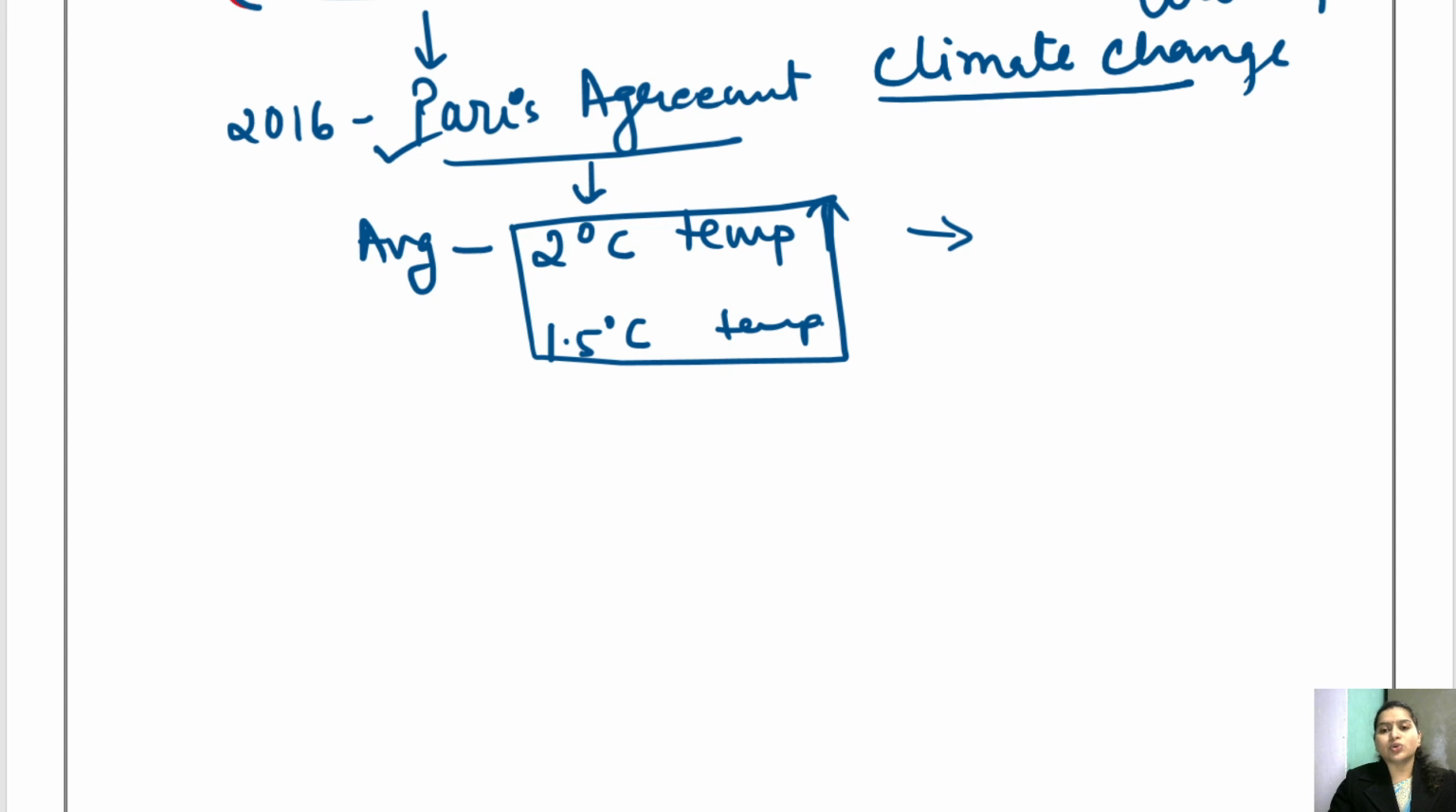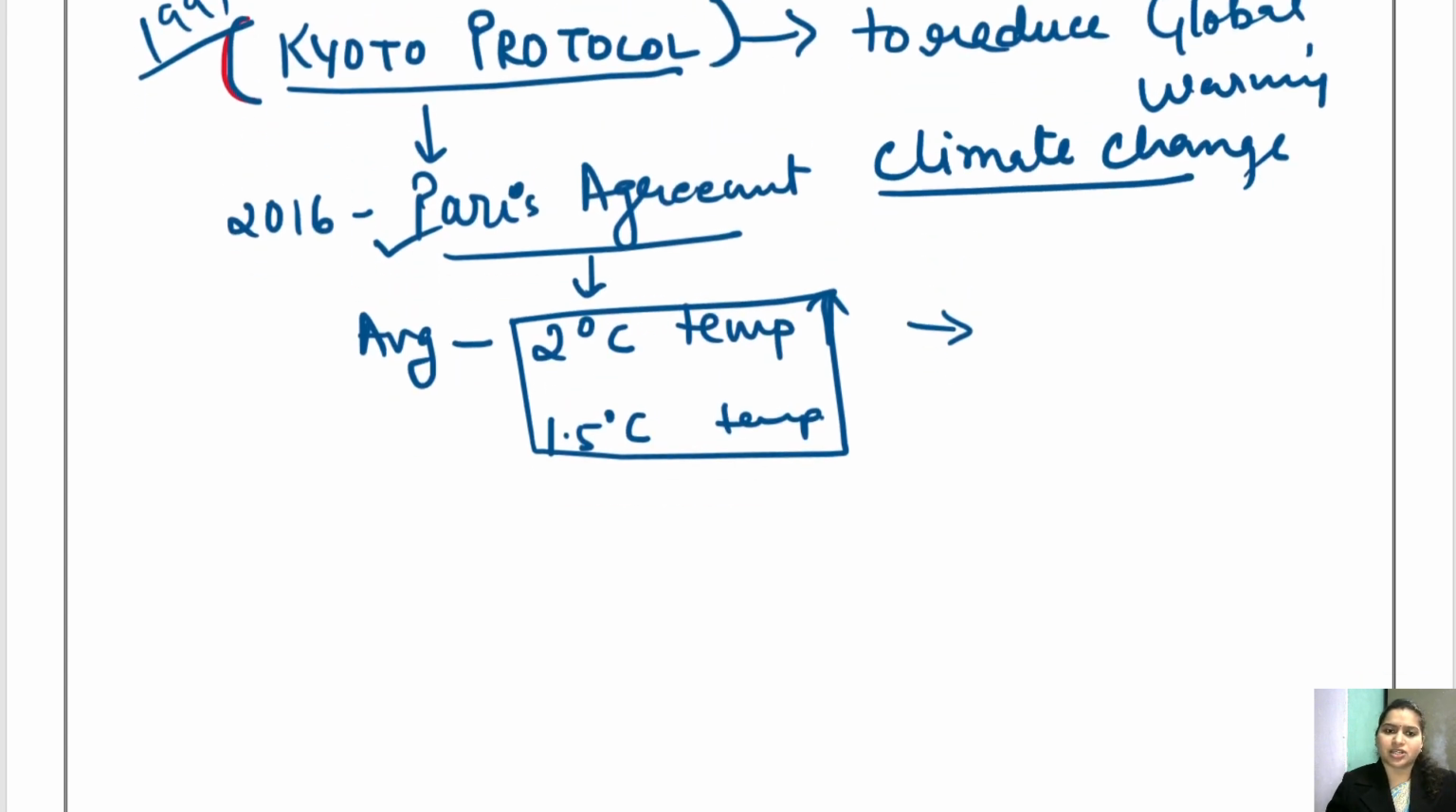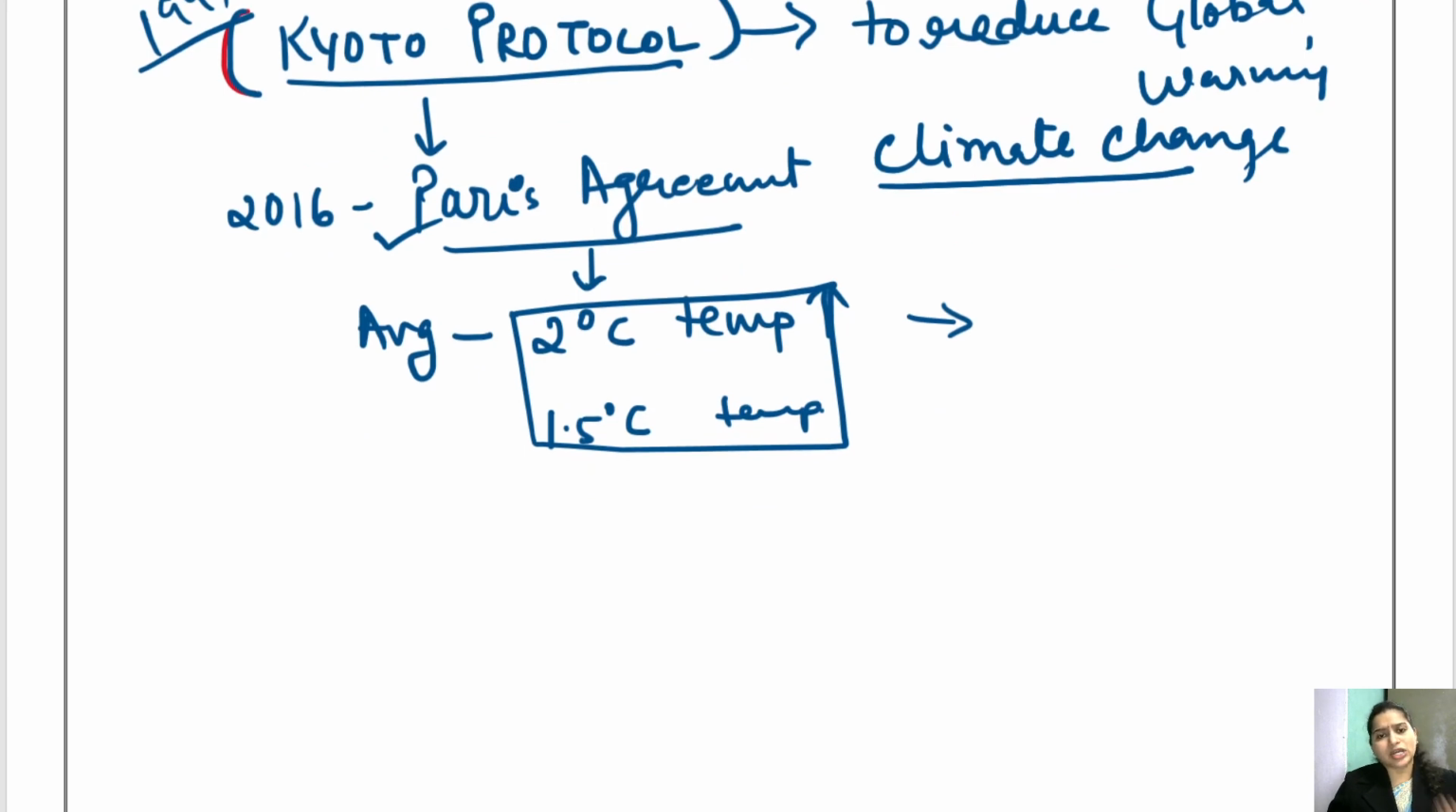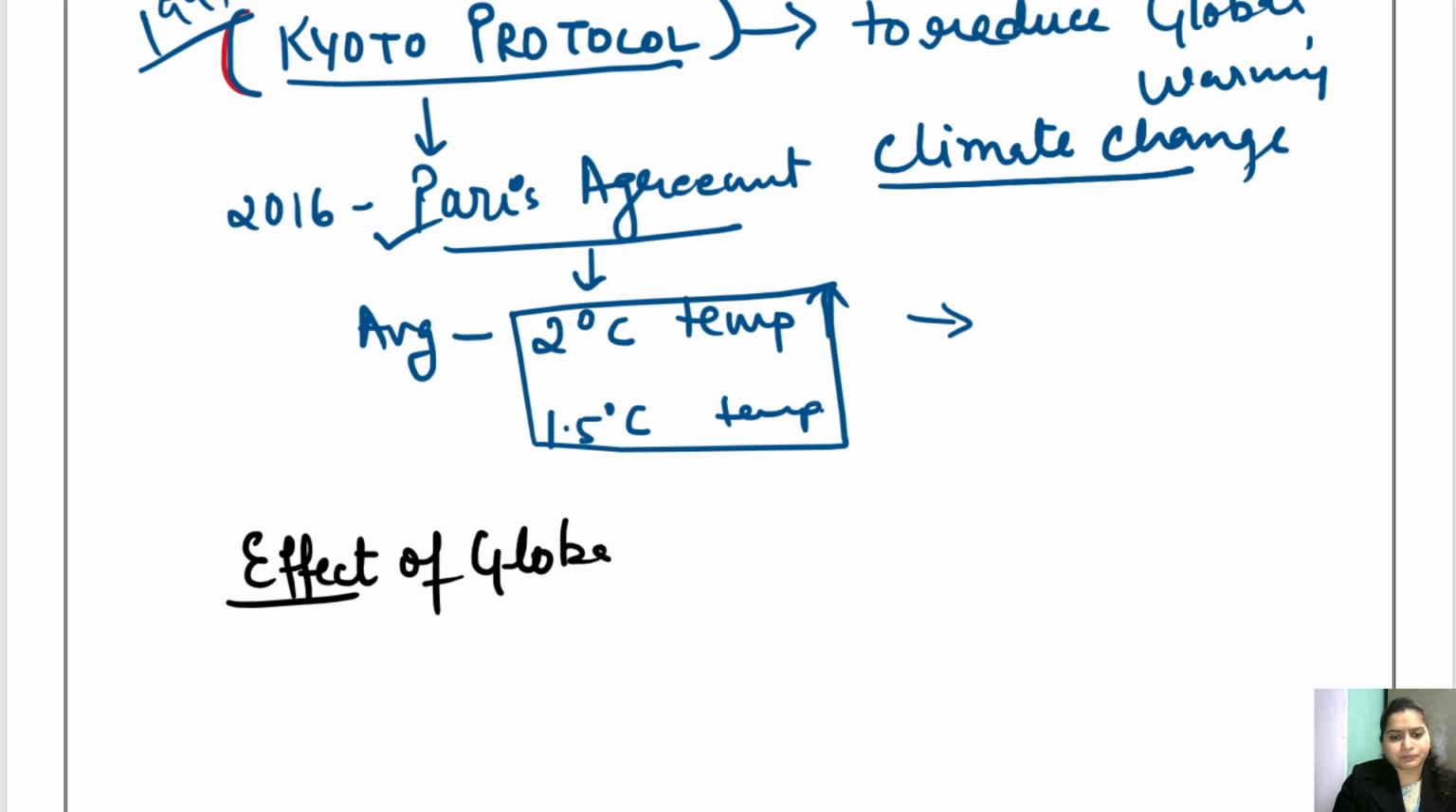But it is not only the prime minister and presidents and the government that is responsible for controlling the global warming and this climatic change, but we should take the initiative and control this. And children, you should first know what can be the effect of this global warming. This you should know, which is very important. So the effect of global warming.